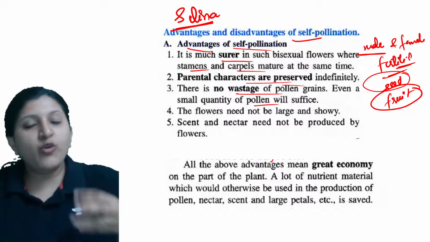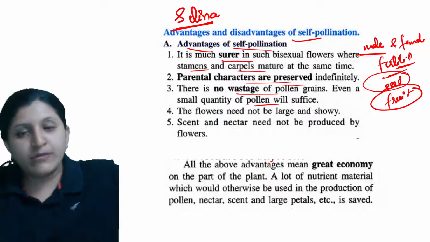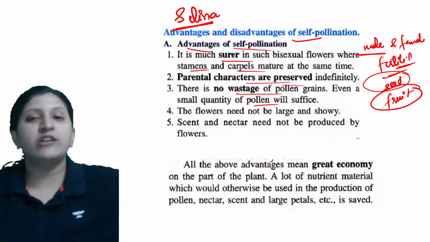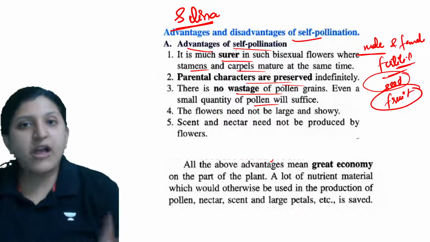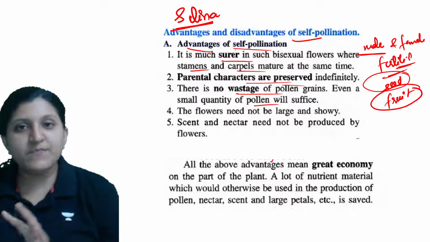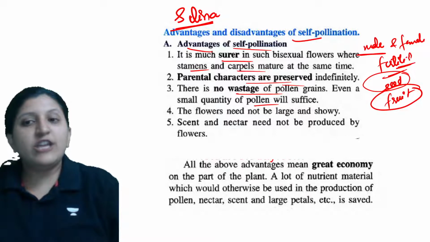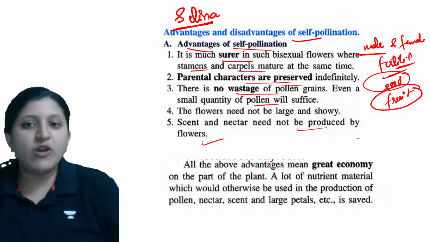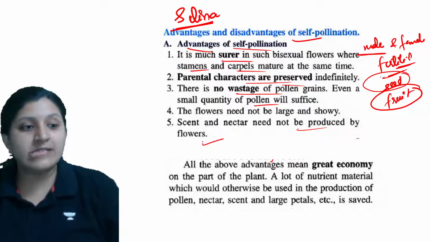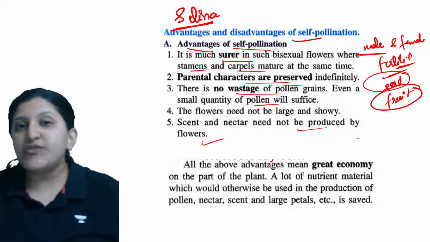The pollen grain is being transferred from anther to the stigma of the same flower or different flowers of the same plant, so it need not attract. Scent and nectar need not be produced by the flower because it need not attract the insect to transfer the pollen grain.